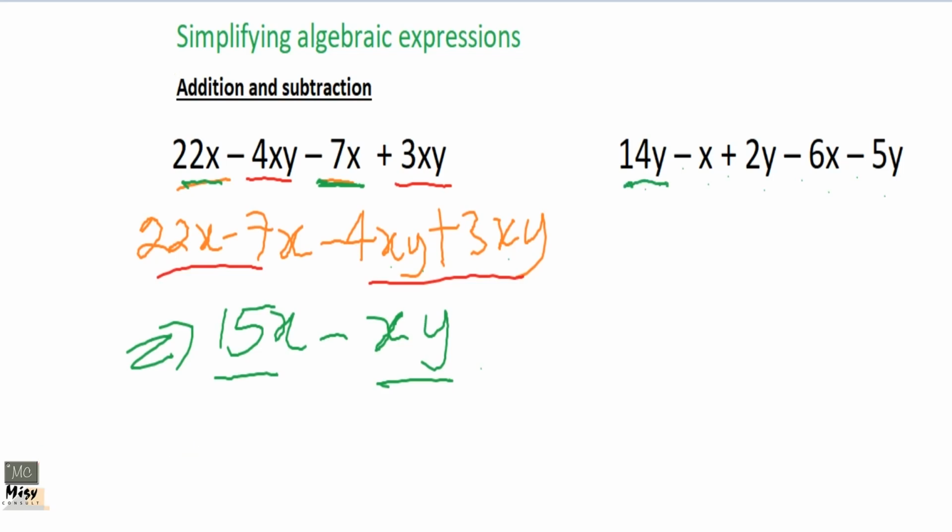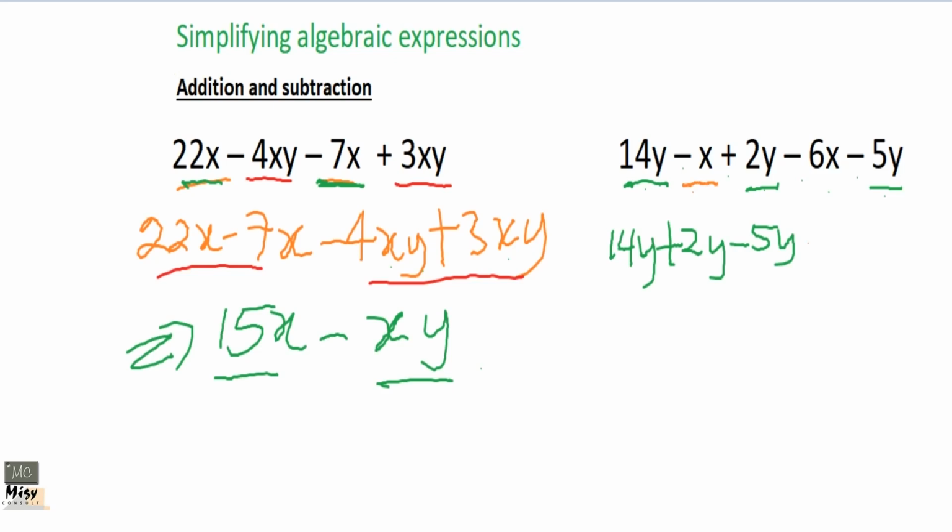14y. So we are looking for anywhere there is only y, 2y, and negative 5y. They are the same term. So what we are going to do is we bring them out. 14y plus 2y minus 5y. Okay, so we are done with the y. Let's take another color to see.